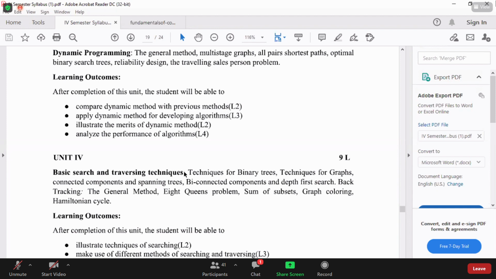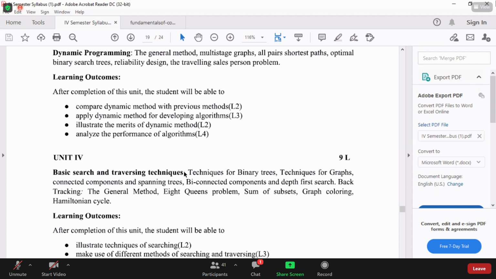Basic search and traversing techniques, which is nothing but techniques for binary trees, techniques for graphs, connected components and spanning trees, bi-connected components and depth first search. What are techniques for binary trees, traversing techniques? What are the techniques for binary trees? Can anyone tell me? Binary tree techniques, traversing techniques of a binary tree. See, already you are familiar with this.